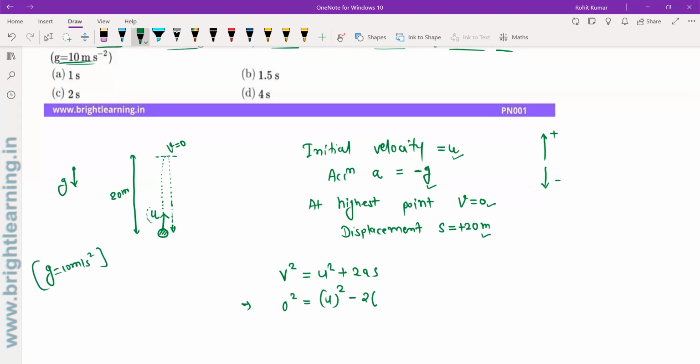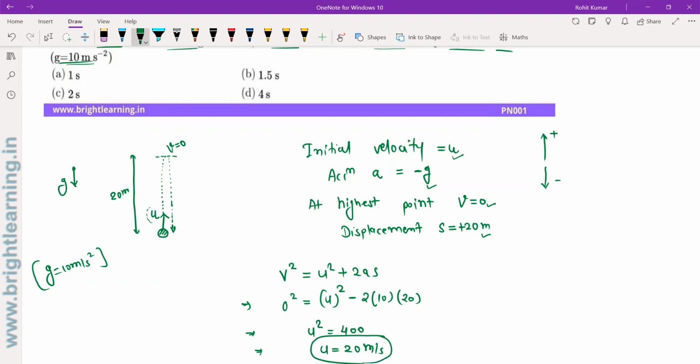Minus is there only because of the direction, and s is 20. So u square will become 400, and the initial velocity will turn out to be 20 meter per second.